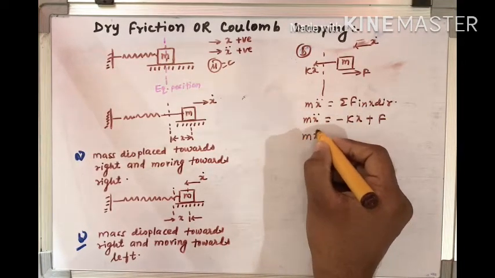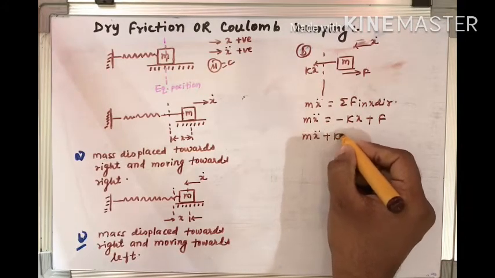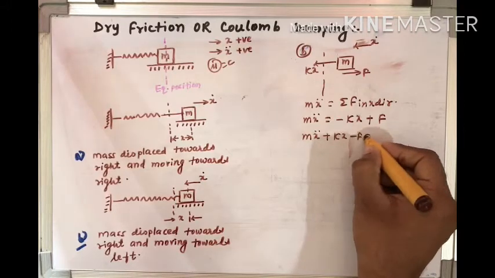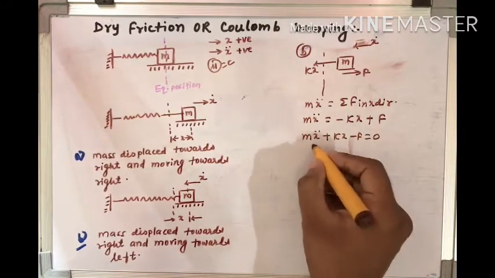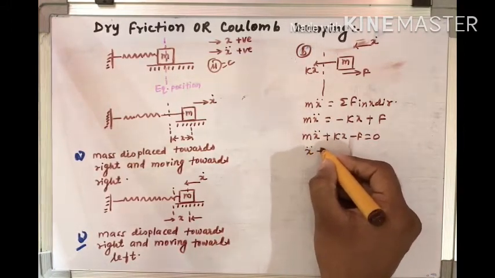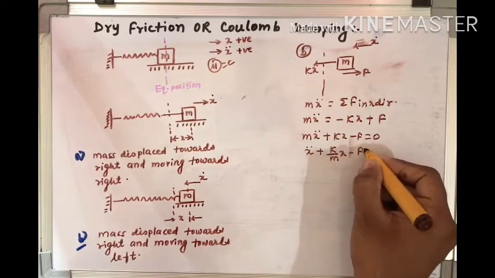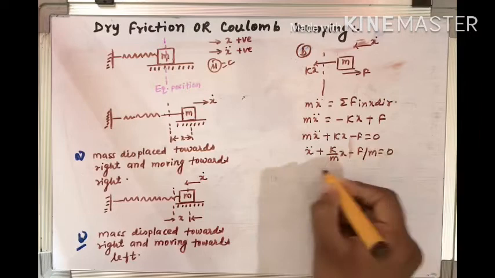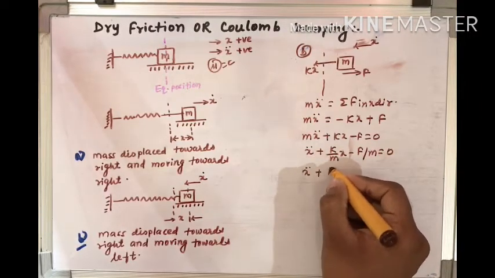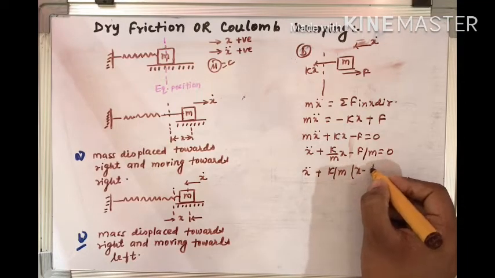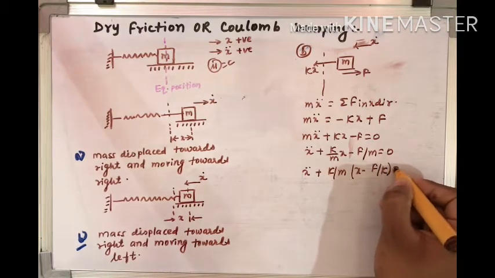So it can be written as m x double dot plus kx minus f equal to 0. If we take m common, it would be x double dot plus k by m x minus f by m equal to 0, or if we take k by m common, it would be x minus f by k equal to 0.